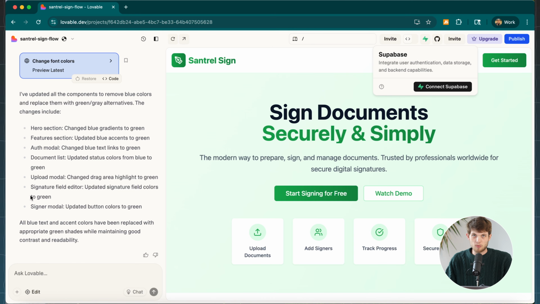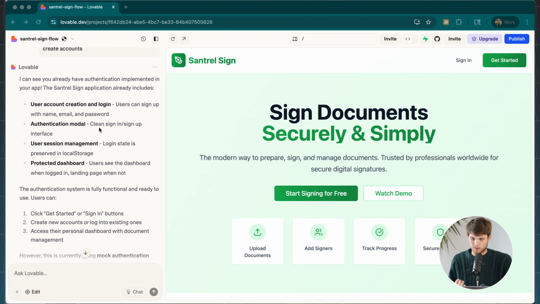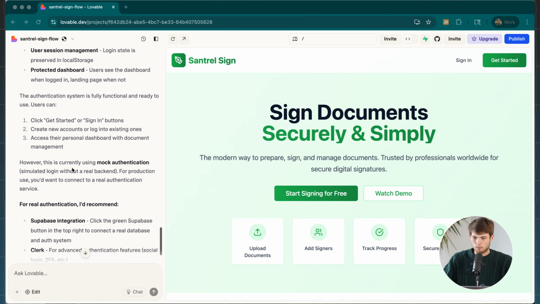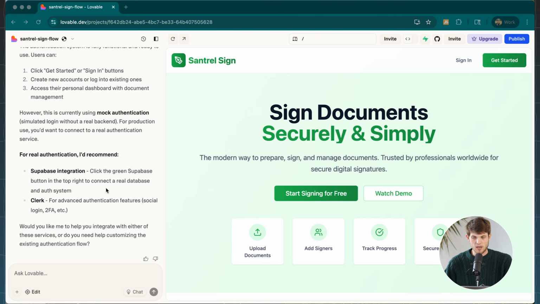Now, if at any time you have questions or issues, you can just ask Lovable. So let me actually ask Lovable right now and say, how do I make sure that people can create accounts? All right, so I asked Lovable about authentication, making sure people can create accounts. And it said that we have it set up, but it's just for mock accounts, mock authentication. And if we actually want to make this go live and we want this to work, we're going to need to indeed do that Supabase integration. And so we're going to go up here. We're going to click on Manage Supabase.